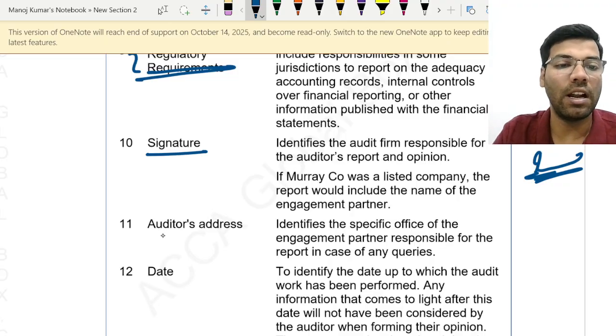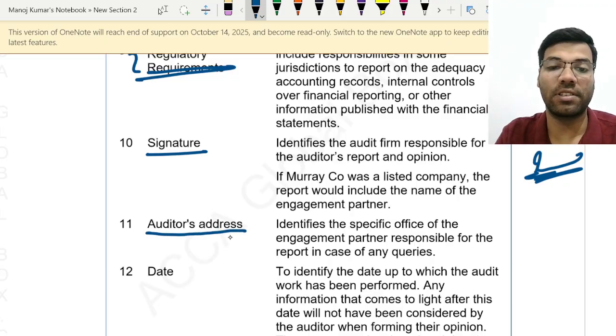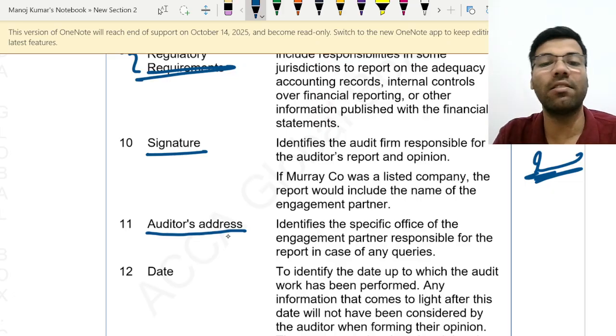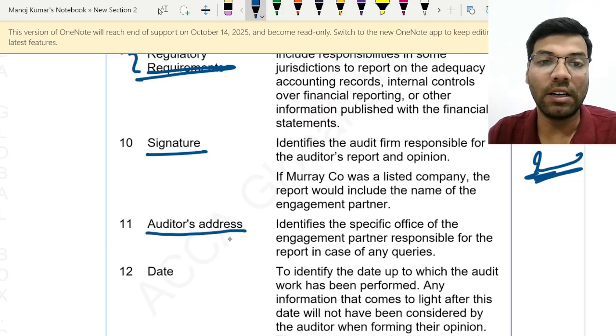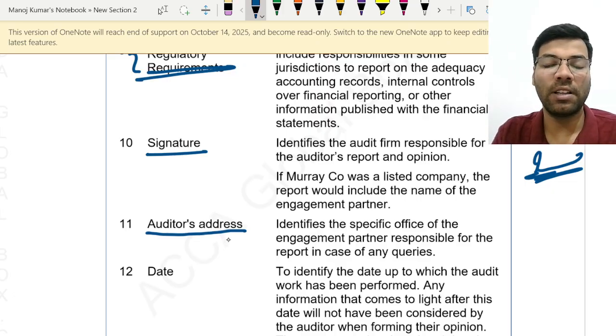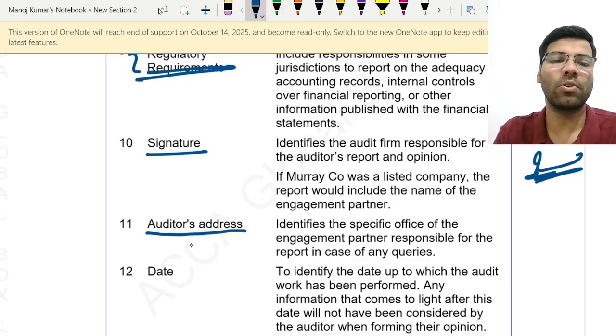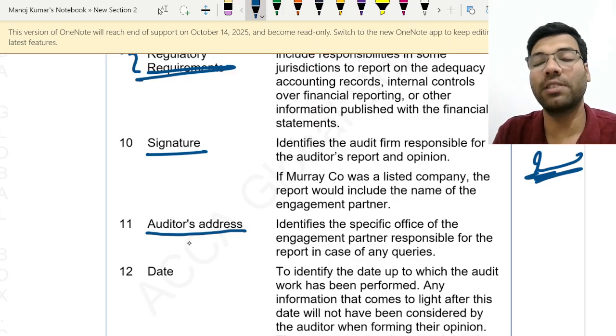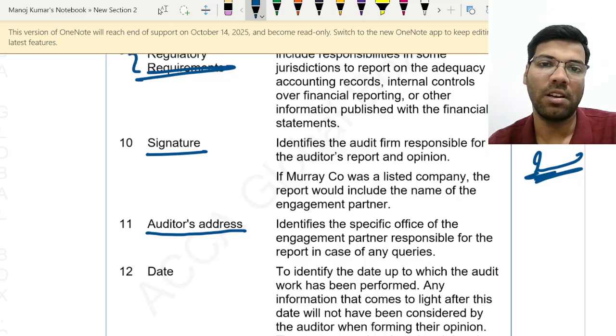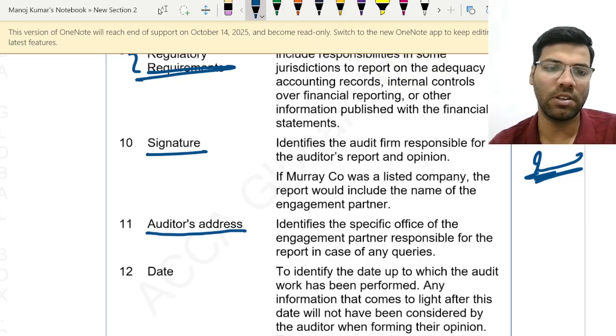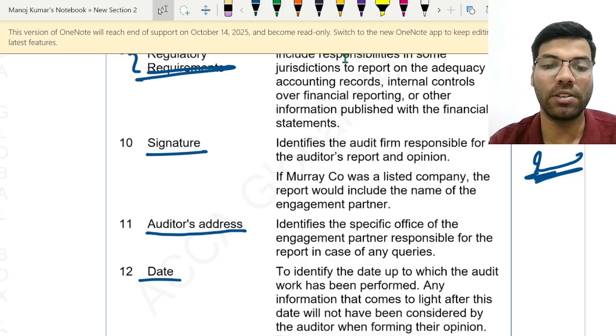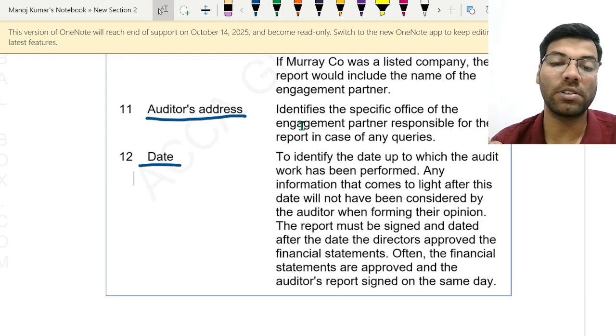Okay, and then comes the auditor's address. This is specifically there to identify who the engagement partner is, where he belongs to, and where he has signed the audit report. Auditor's address means the contact details and his residential address. That has to be affixed too. And then comes the date of the auditor's report. The date of the auditor's report is nothing but